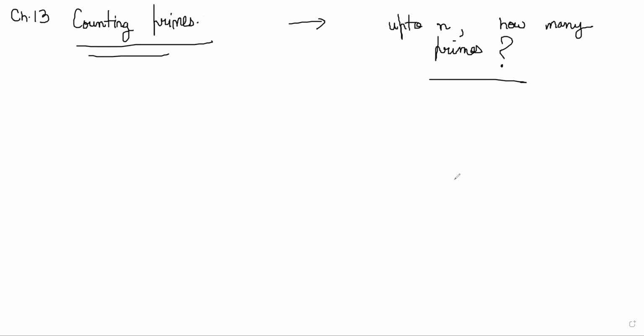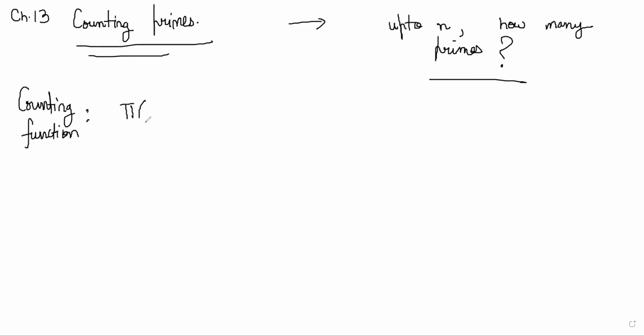So for example, up to any particular number, right? There is a function that is defined to be this. So basically you can create a counting function for prime numbers. The counting function for primes is defined like this.